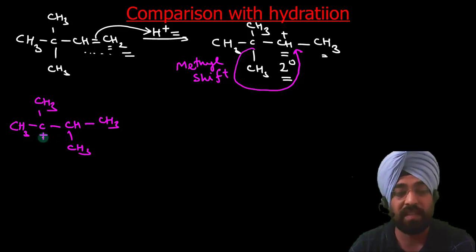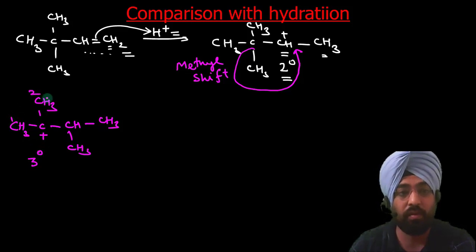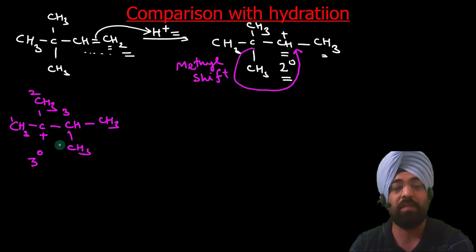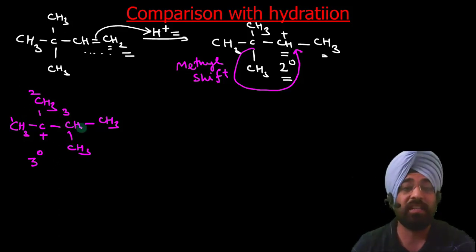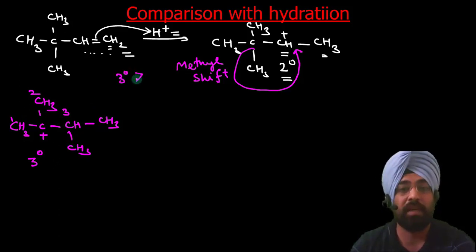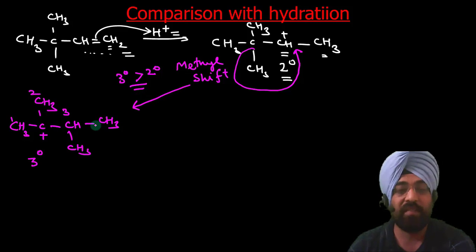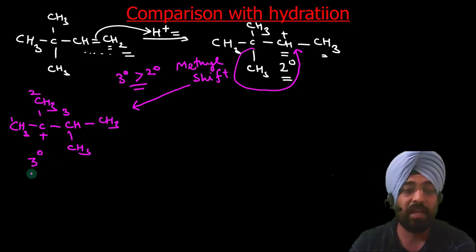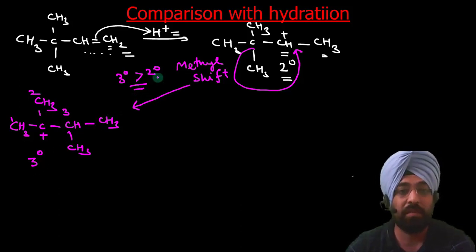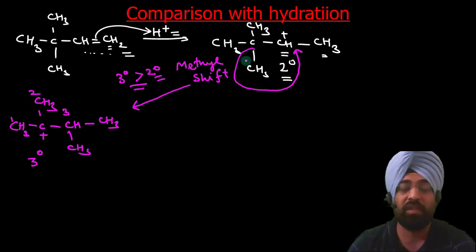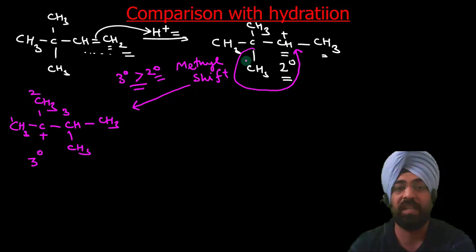You can see this carbocation is a tertiary carbocation, because it is attached to 1, 2, 3 carbons. So it is more stable. A 3 degree carbocation is more stable than a 2 degree carbocation. The driving force is that the resulting carbocation is tertiary, more stable than the secondary carbocation, and this provides the energy for the methyl shift.